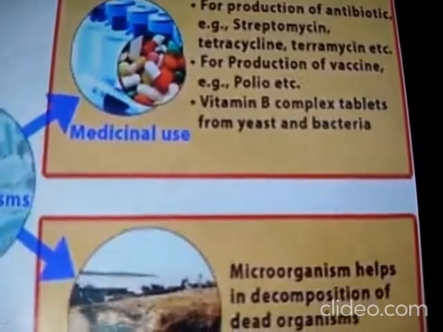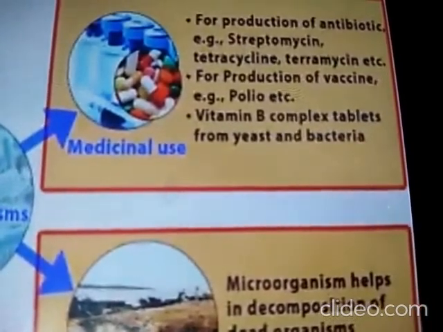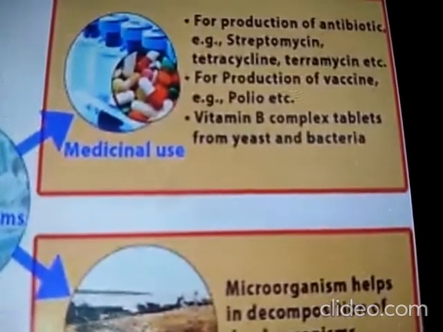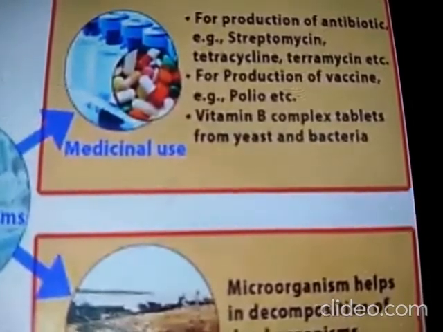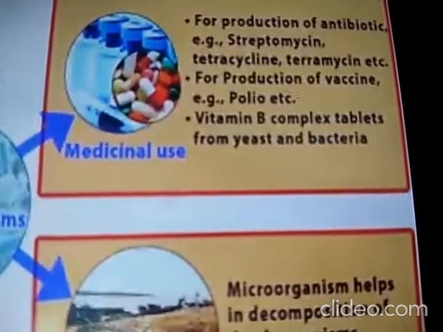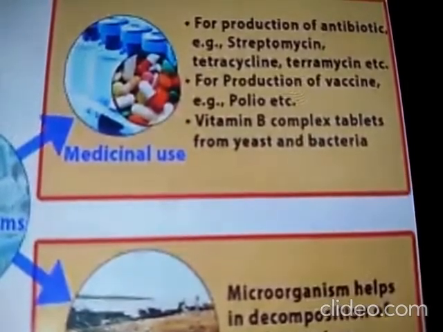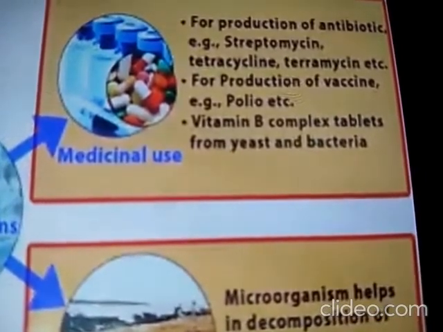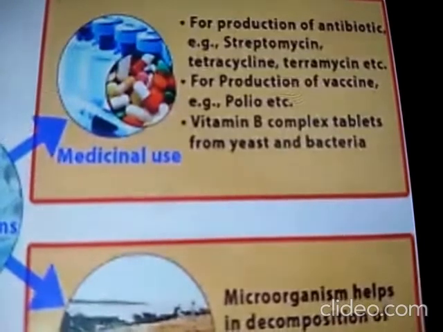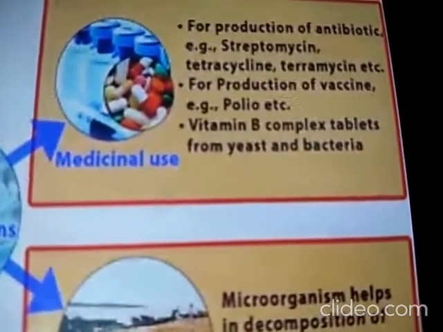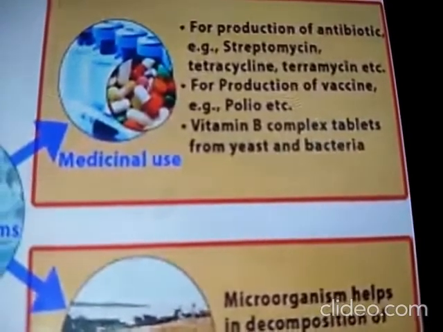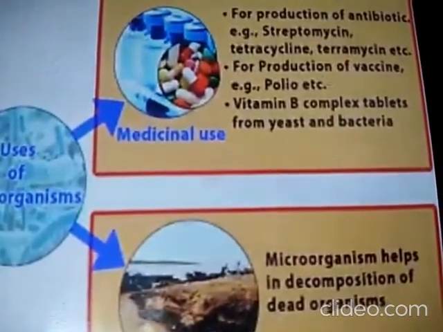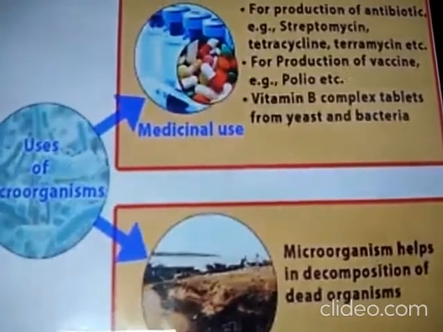The antibiotics are manufactured by growing specific microorganisms and are used to cure a variety of diseases. Antibiotics are even mixed with the feed of livestock and poultry to check microbial infection in animals. Not only for human beings, they are used even for animals and plants. These antibiotics will make the animals and plants healthy.